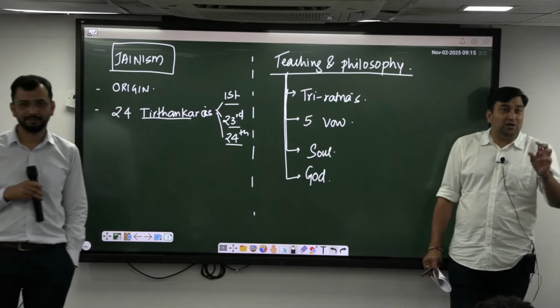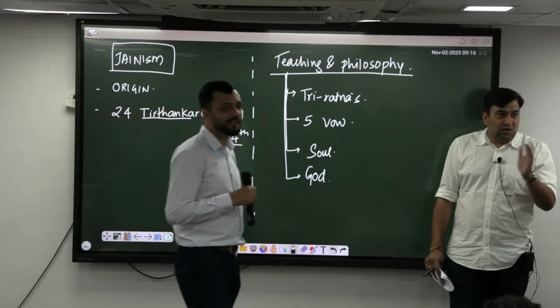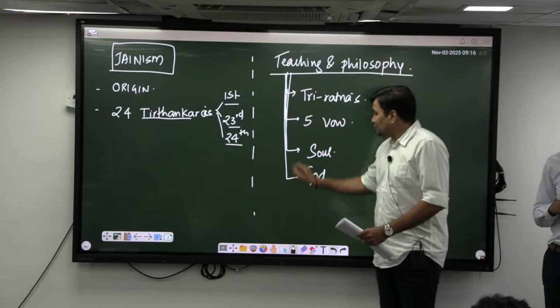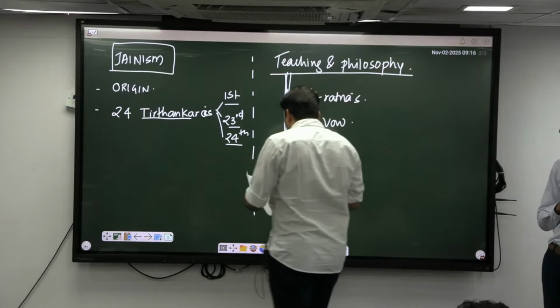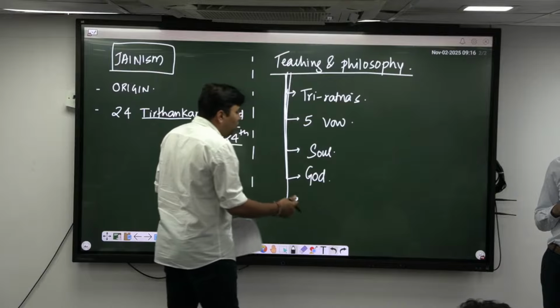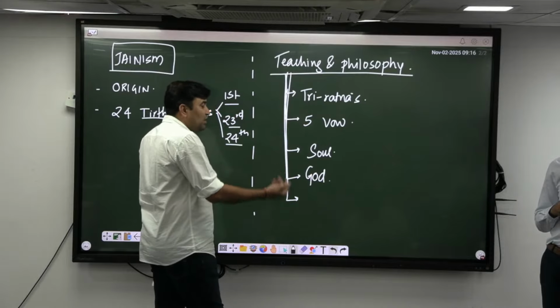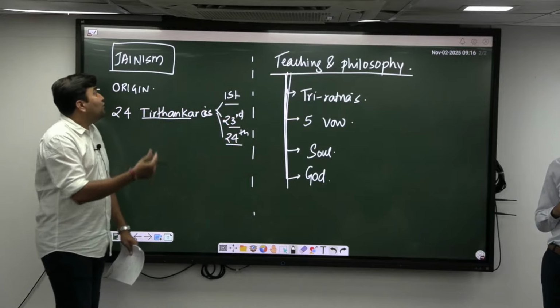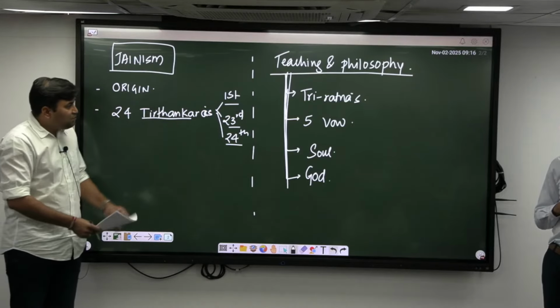Correct. See, you should understand these basic differences. Soul is different; do not confuse soul and God. Correct. Then, other than this, the most important thing is what it said about the caste system, karma, etc. All these are the basic points and the views of Jina with respect to his teachings and philosophy.